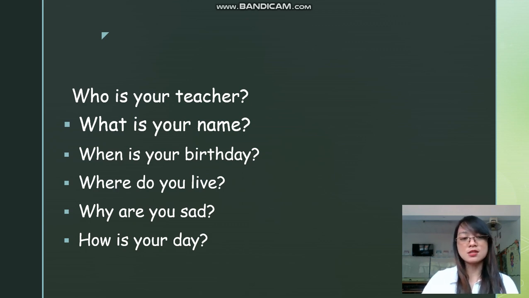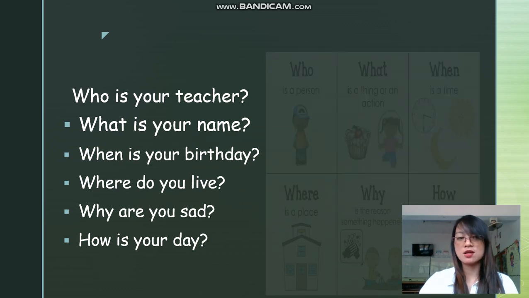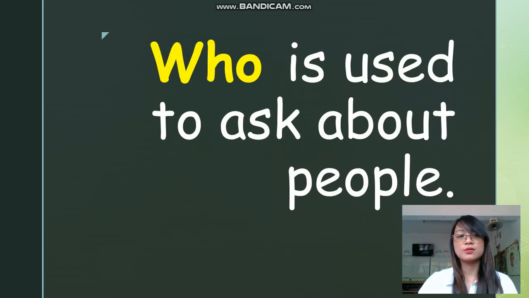For this time, let's learn when and how we are going to use these words in constructing questions. Let's have the first one here. We have the word who. Who is used to ask about people.